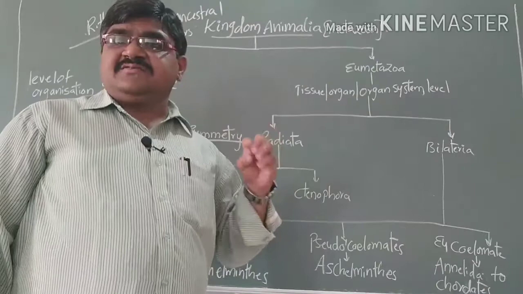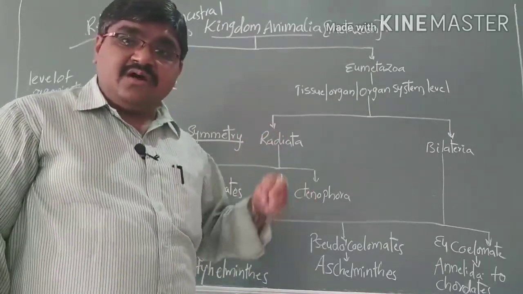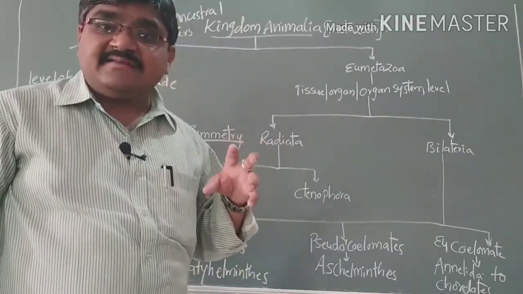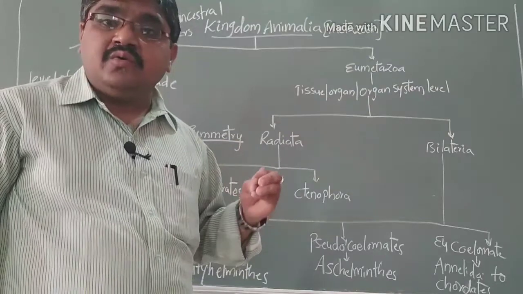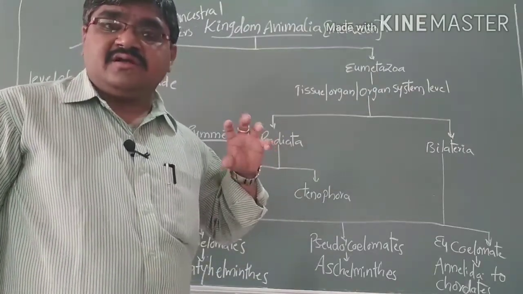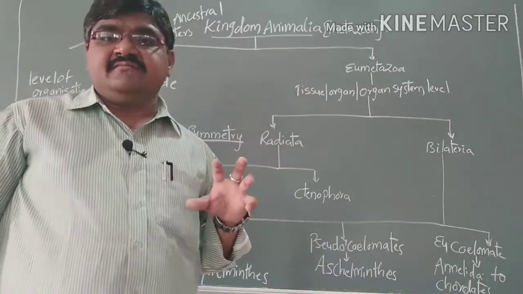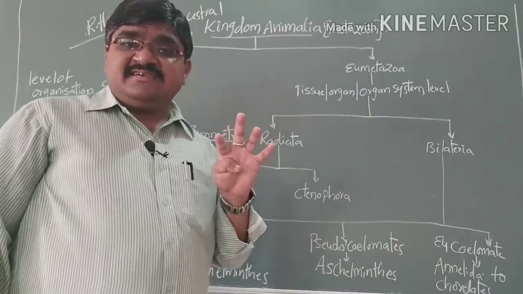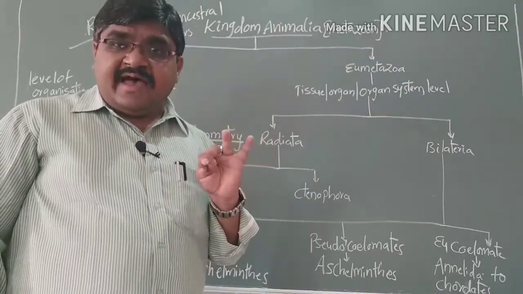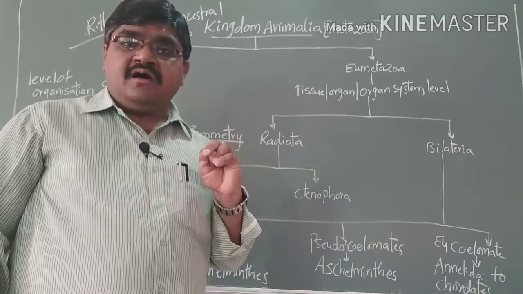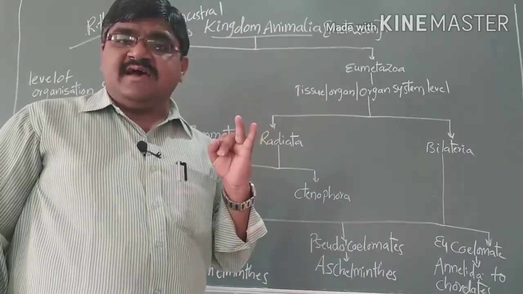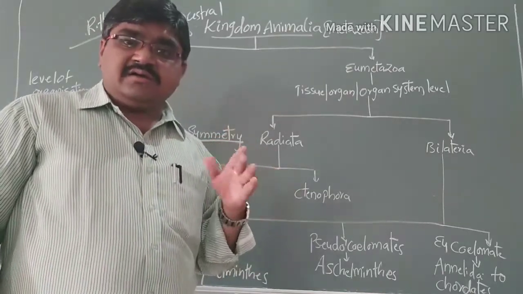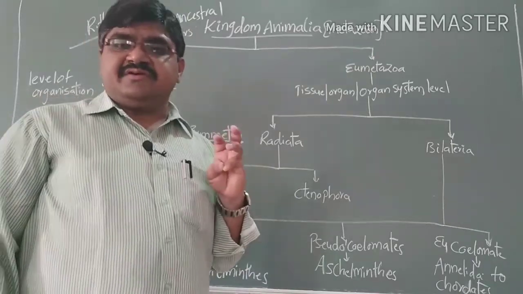Twenty-six phyla are present. Scientists grouped these 26 phyla based on the presence of ancestral characters. They are grouped into 10 phyla. What are the 10 phyla? In the kingdom Animalia: Porifera, Coelenterates, Platyhelminthes, Aschelminthes, Annelida, Arthropoda, Mollusca, Echinodermata, and ctenophores will also be present.